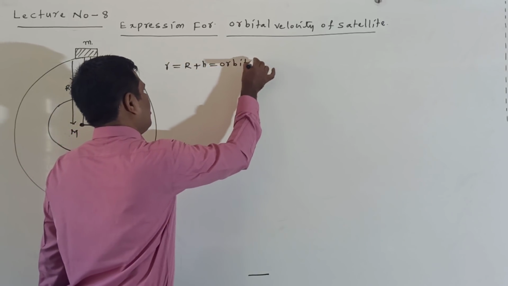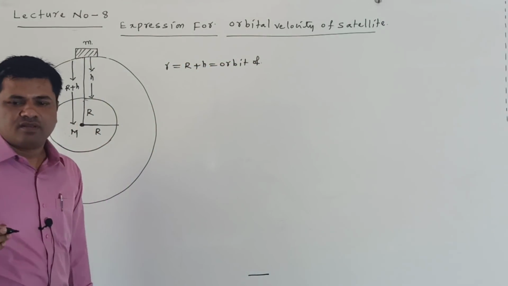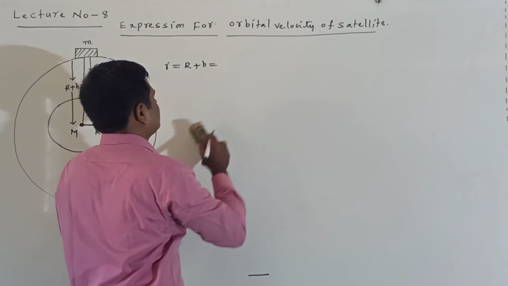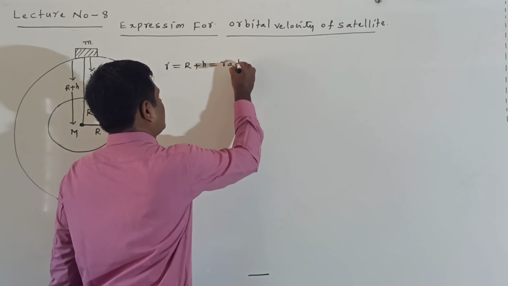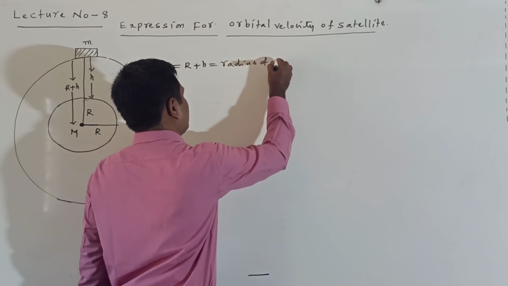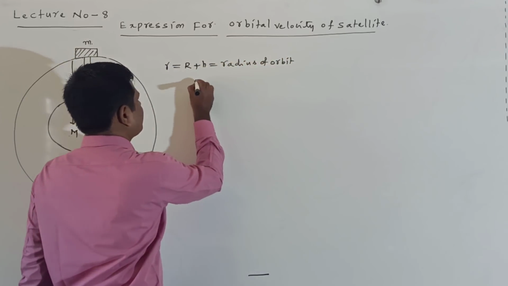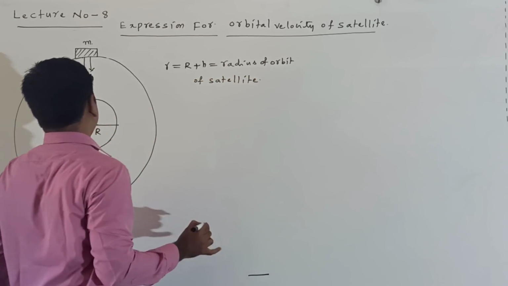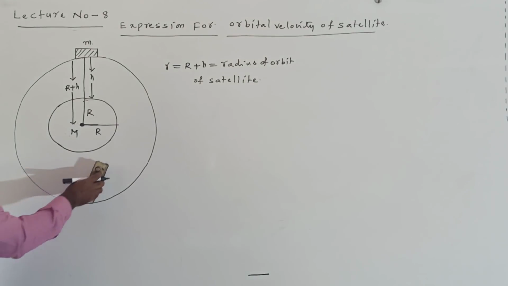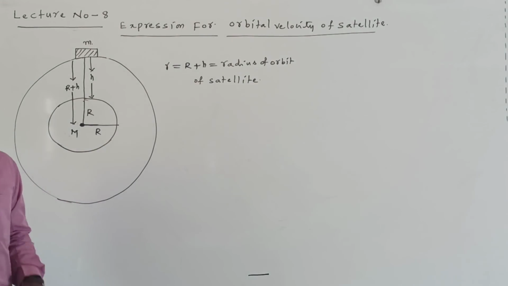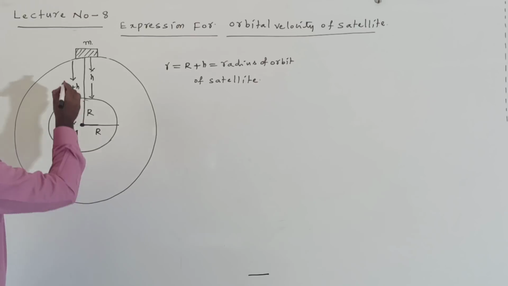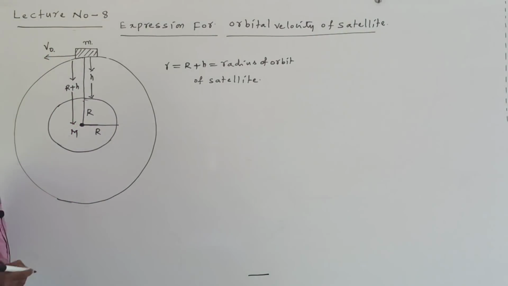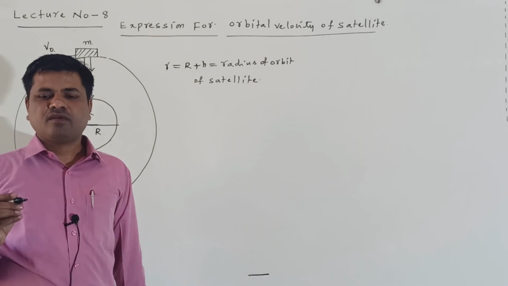This is called the radius of the orbit of the satellite. Now the satellite has mass m and moves with velocity v naught.